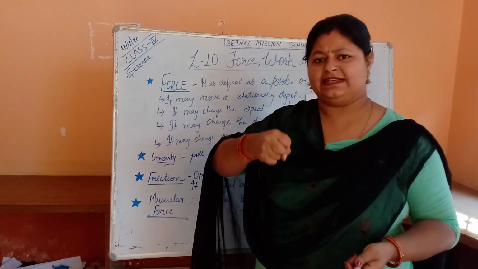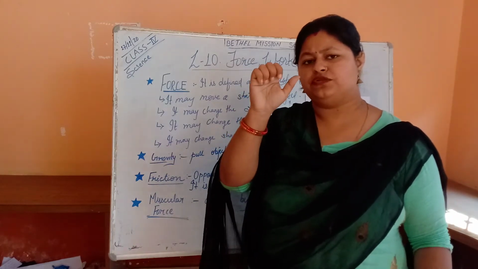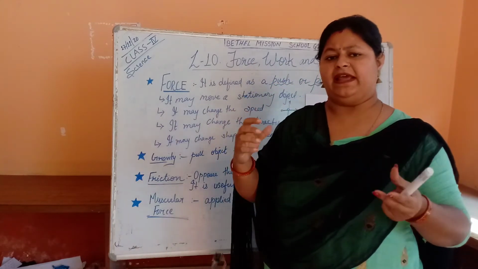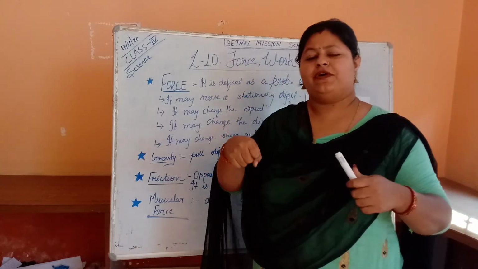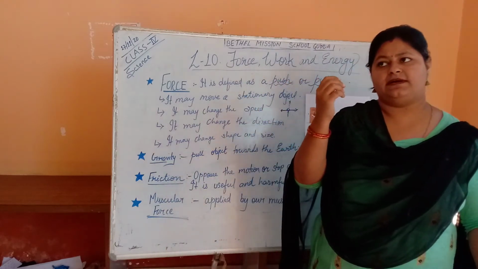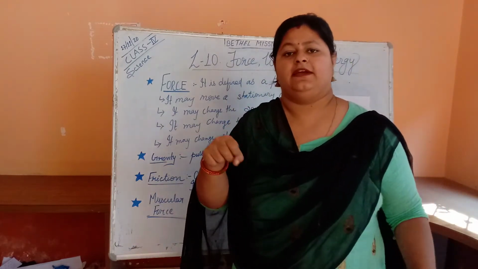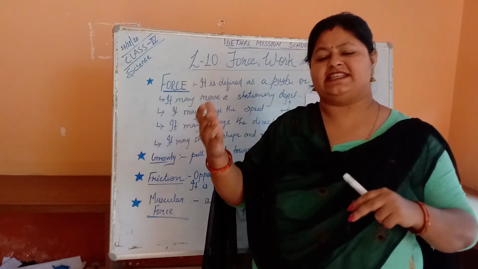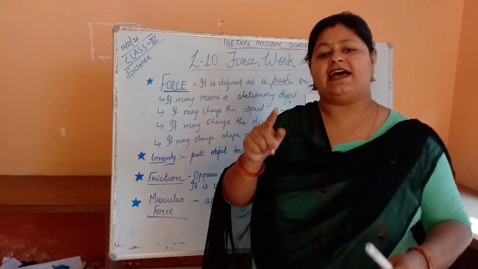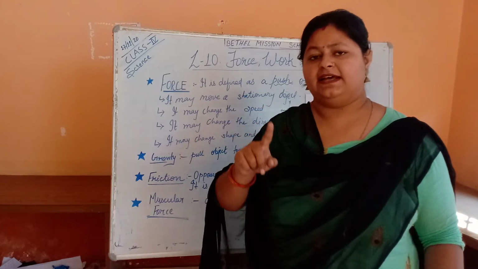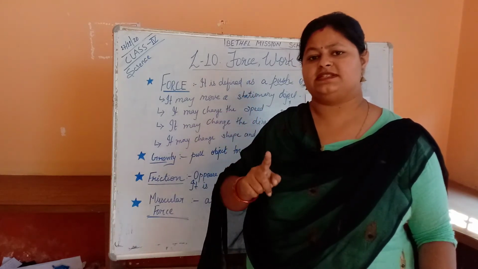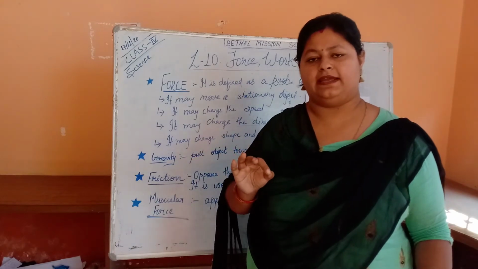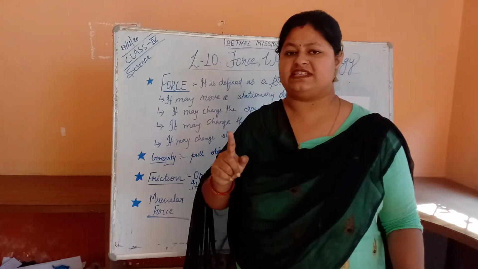When you take mud and you push it and pull it, it will change its shape and size. When you are rolling a roti with a rolling pin, it changes its shape and size. There we are applying a force, and the size and shape of the roti change. So there also force is being applied.